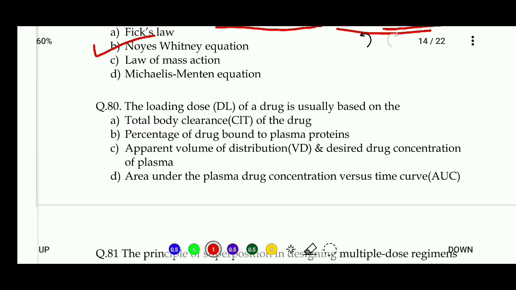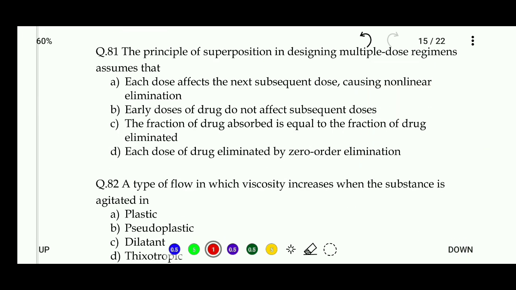Now let's talk about question number 80, which is the loading dose of drug is usually based on the total body clearance of the drug, percentage of drug bound to plasma protein, apparent volume of distribution and desired drug concentration of plasma, and area under the plasma drug concentration versus time curve. So the right answer of this question is C. Apparent volume of distribution and desired drug concentration of plasma.